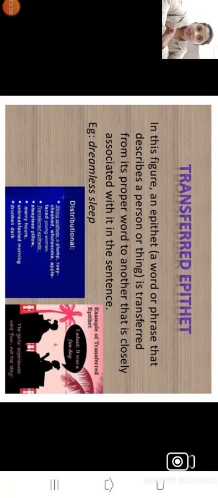In this figure, an epithet means an adjective, a word or phrase which describes a person, and it is transformed from its proper word to another that is closely associated with the sentence. Like dreamless sleep. A person has dreamless sleep.